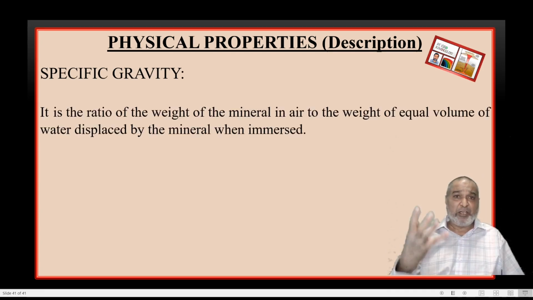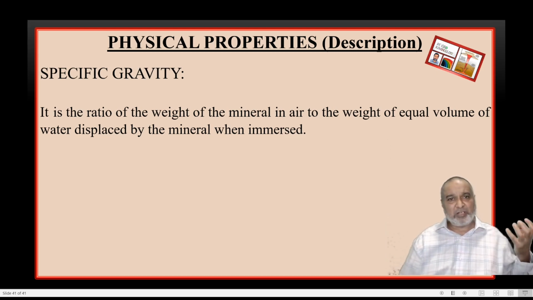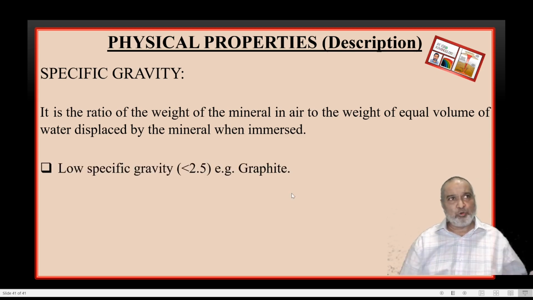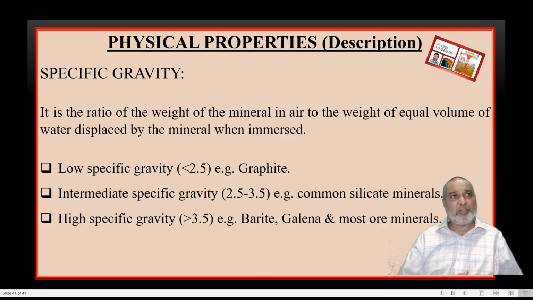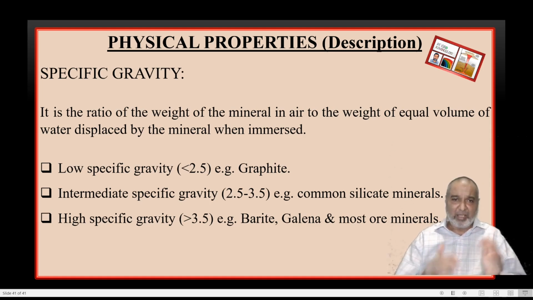It is the ratio of the weight of the mineral in air to the weight of an equal volume of water. You tie a thread to it, weigh it on the Walker steel balance, then dip it into the water and take out how much water has been displaced, and make the ratio. If it gives less than 2.5, that is called low specific gravity. All the ore minerals will give a high specific gravity, whereas the non-metallic minerals, particularly the quartz group, will give a low specific gravity, and the rest in between will be of intermediate specific gravity.